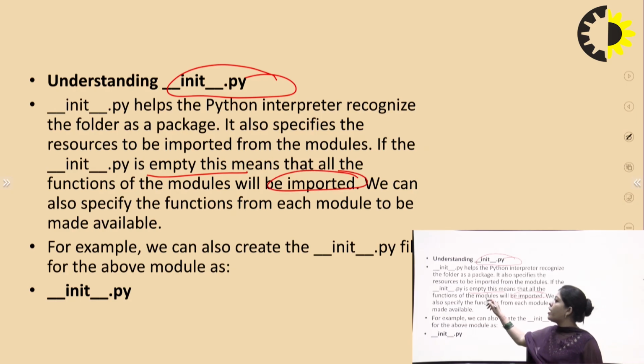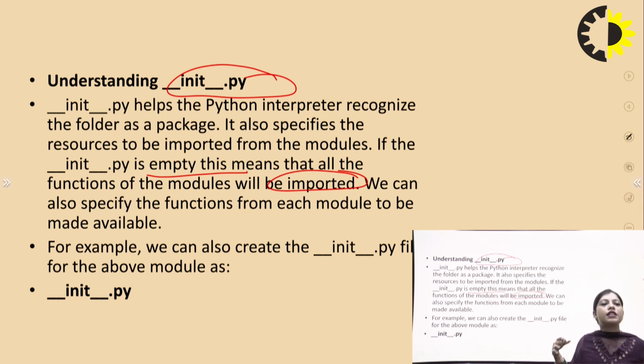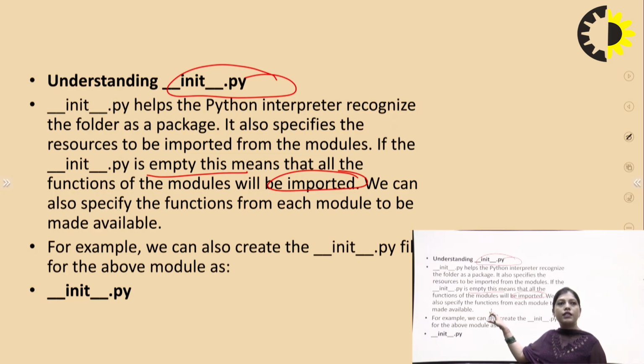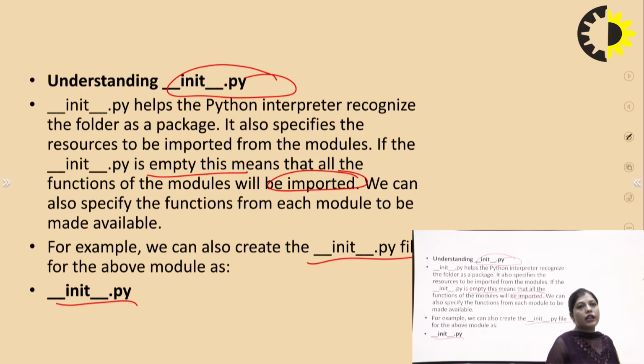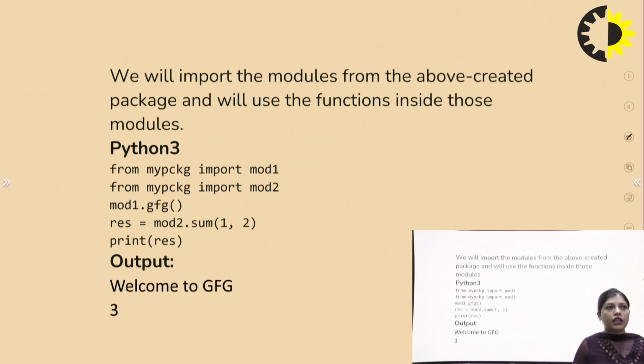If this file is not empty, it means that some functions are specified in the file, and only those are imported. We can also specify the function from each module to be made available. For example, we can create the file for the above package as __init__.py. After that we import the modules from the above created package and use the functions inside those modules.